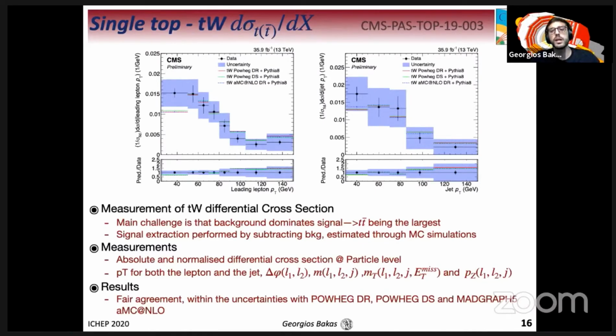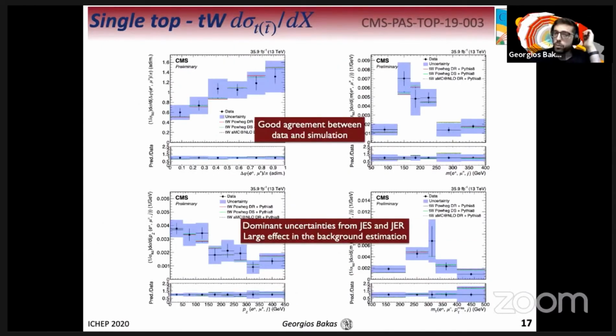On top, we present the normalized differential cross-sections at particle level as a function of the leading lepton PT and the jet PT. As a general comment, one could say that there is fair agreement within the uncertainties with all used Monte Carlo predictions. In this slide, we see the normalized differential cross-sections at particle level.